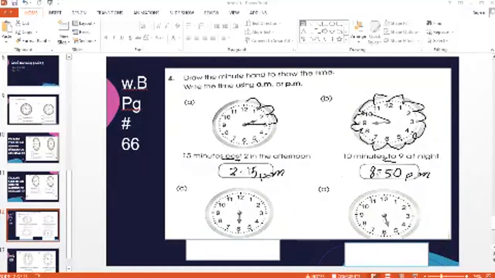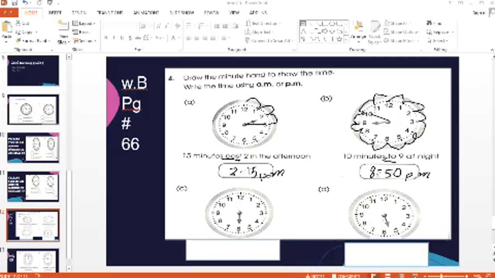So now my boys, start solving part C by yourself. Unfortunately, the question is not in front of me, but I'm going to read it for all of you. The statement for part C is your self attempt. The question is 5 minutes to 6 in the morning. The concept is used, so you will move backward. So first of all, draw the minute hand. Everyone draw the minute hands by yourself.